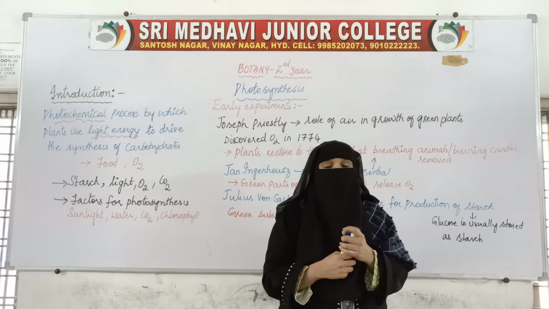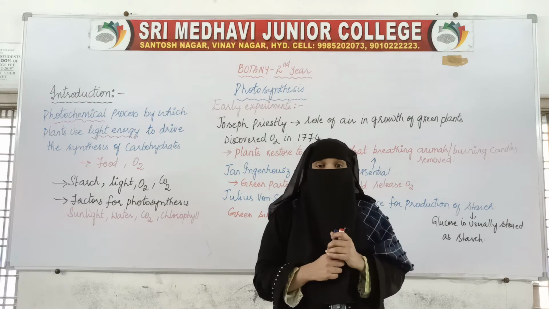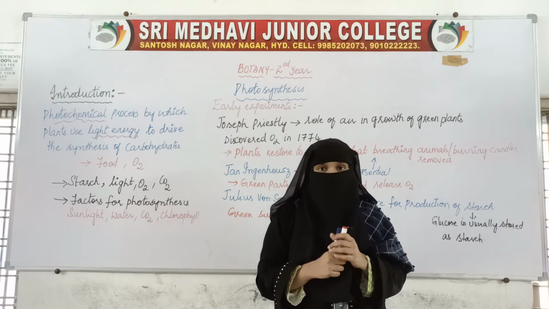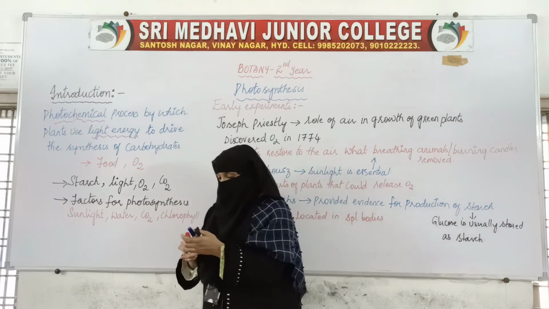So basically, during photosynthesis, two things are produced. One thing which is produced is the food material.